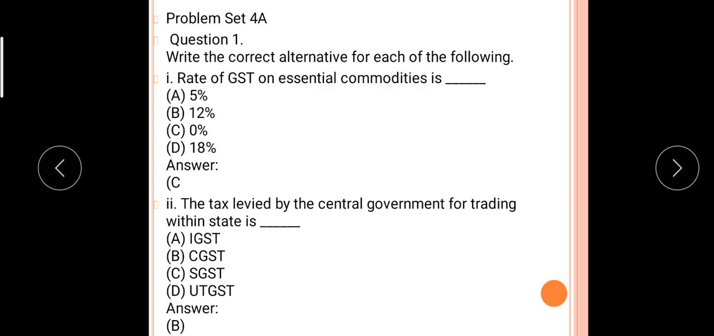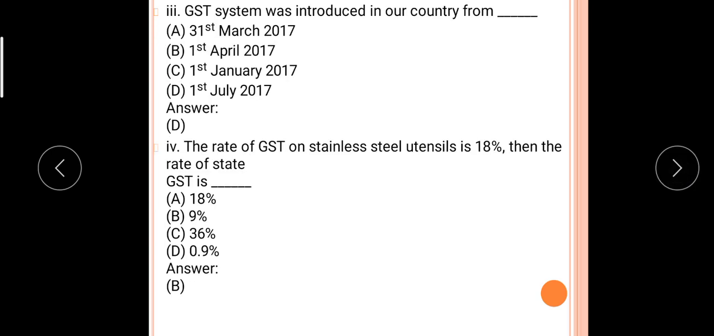So write the correct rate of GST on essential commodities: 5%, 12%, 0%, 18%. It is 0%. Essential commodities are there. Okay, which are the essential commodities? Now only see in the textbook. Okay, the tax levied by the central government for trading within the state is. Within a state means central goods and service tax, that is CGST. To the central government CGST and to the state government SGST.